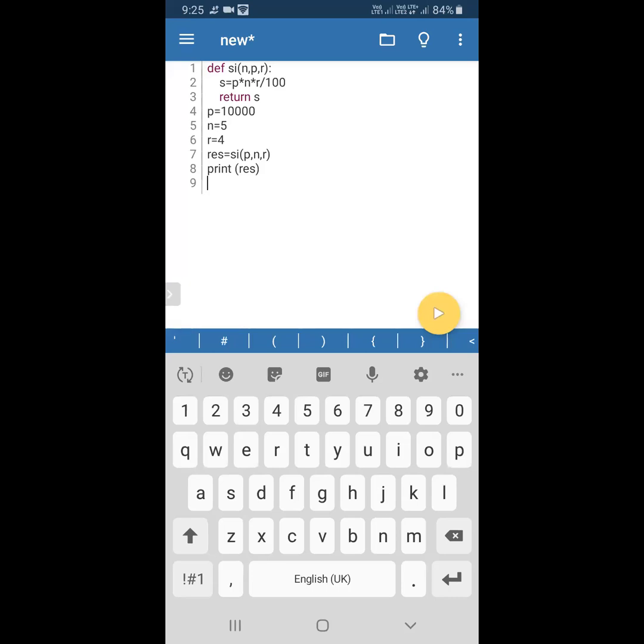Where do we have to mention the default argument? The argument or parameter? Parameter. Very good. In parameters only we have to mention the default value. Here p, n, r and all, what is this? Positional argument. So positional arguments we pass with the same variable.